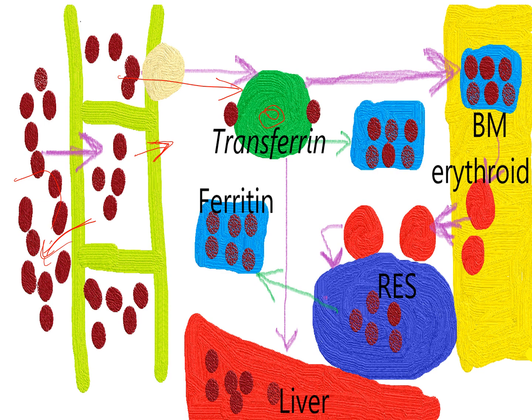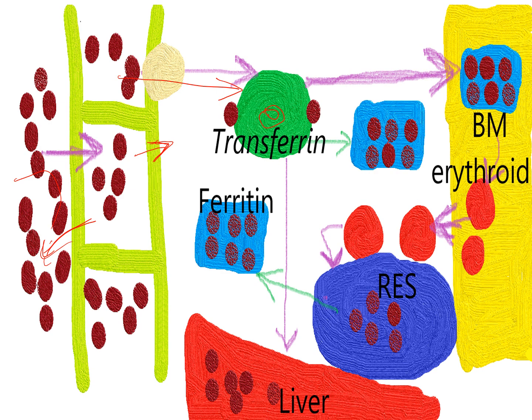Also, transferrin will transfer iron to ferritin, the chief storage protein for iron in the circulation and also in the bone marrow.